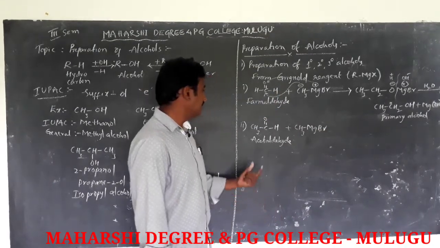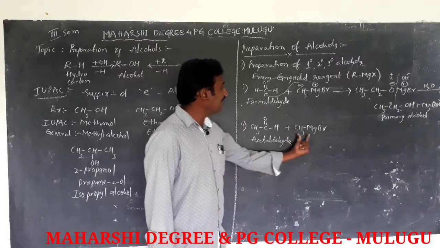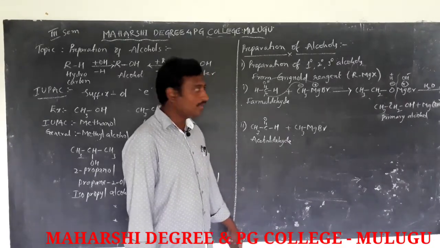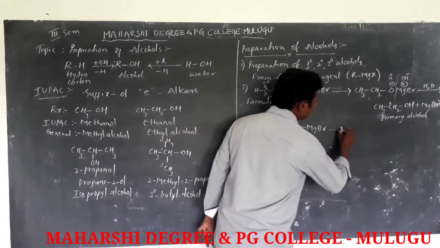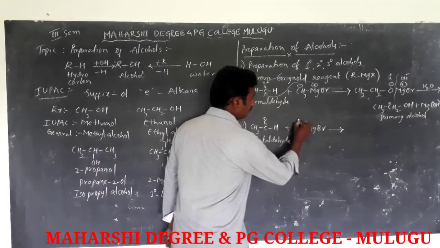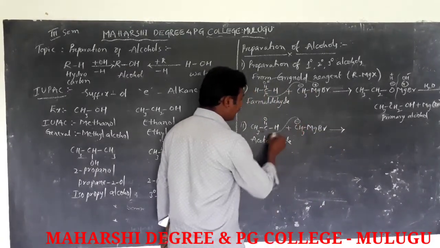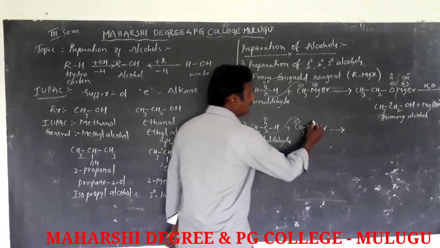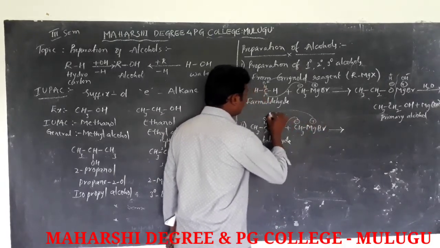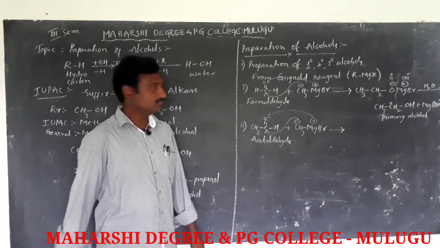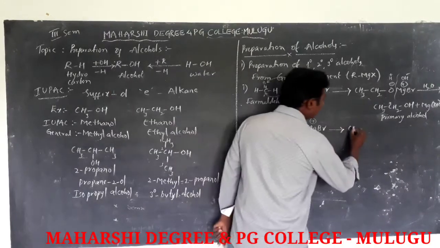The methyl carbanion attacks the carbonyl carbon, and the MgBr plus electrophile attacks the oxygen. So it forms an intermediate product.